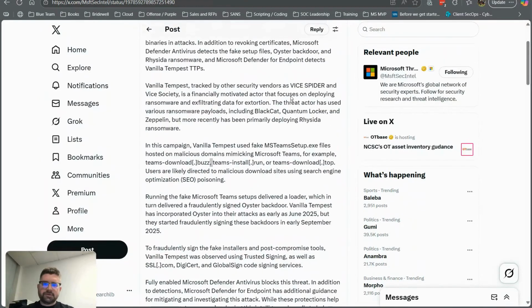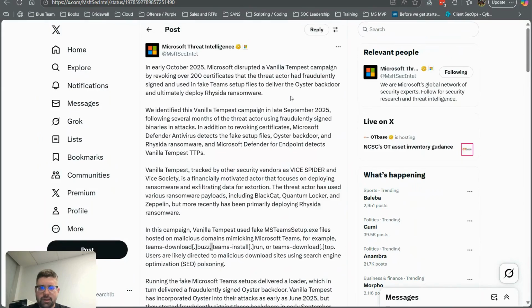So the next example we're going to look at is a campaign in October 25 from a threat actor called Vanilla Tempest, who are also known as Vice Society and associated with the Rhysida ransomware as a service operation. These are impersonating domains and URLs that host fake software, again looking to deliver malware to victims that are knowingly trying to download Teams or other common software products.